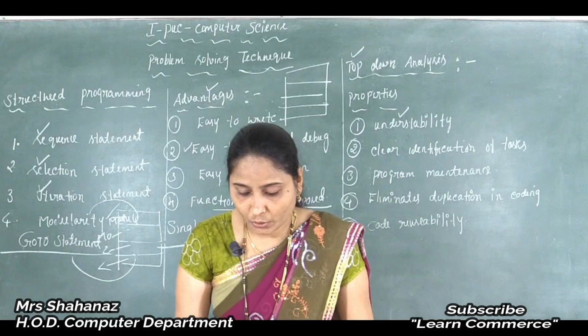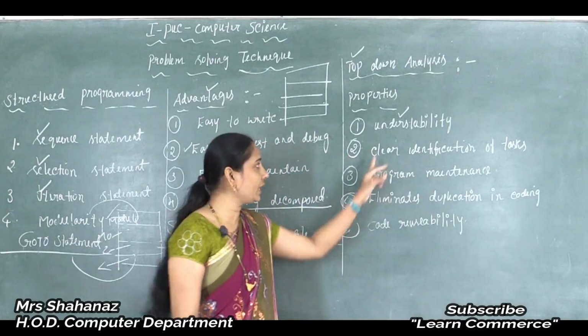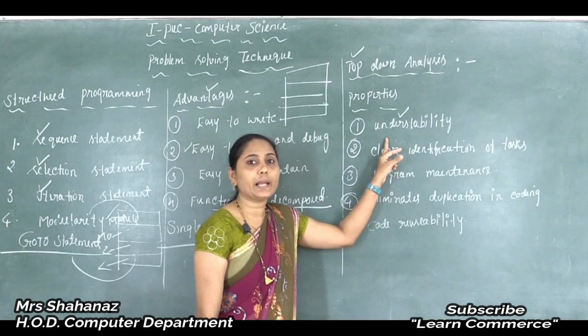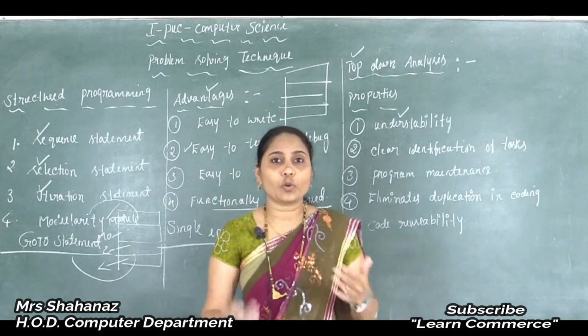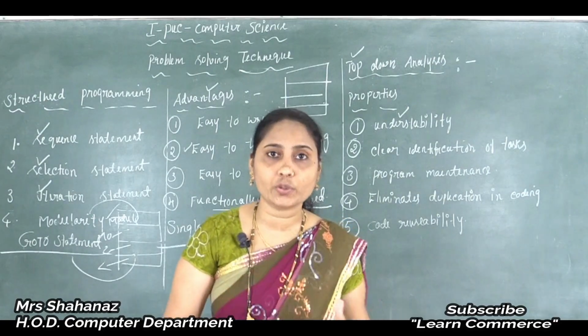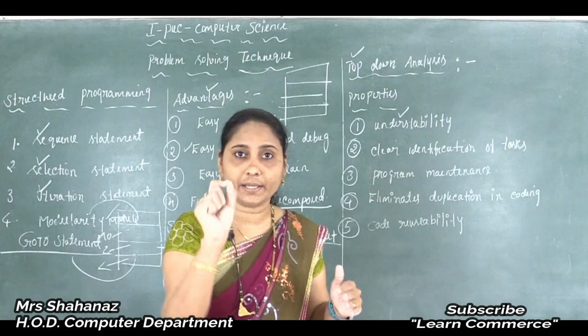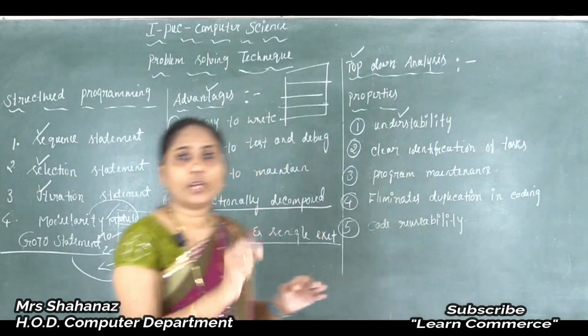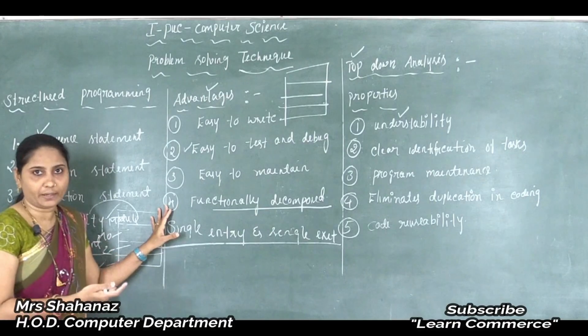Correct? Look here. So the modules should be organized in such a way that they represent the sequence of execution of the program. Whatever module we are going to use in our program, or any module that is divided in the program, each module should work in an organized manner. Clear this one?